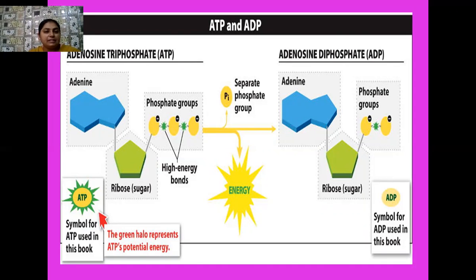And here, student, when the oxidation of adenosine triphosphate takes place, one of the phosphate groups attached to it breaks and is released separately, and 2 phosphate groups remain with the adenosine. The new molecule which is formed is known as adenosine diphosphate. And when another inorganic phosphate gets separated from adenosine diphosphate, adenosine monophosphate is formed.